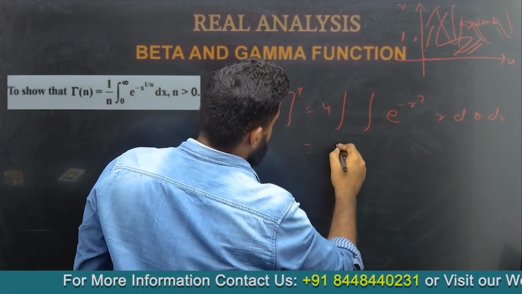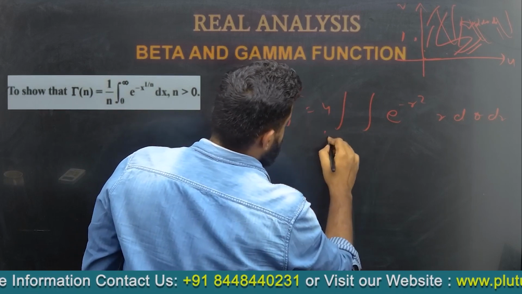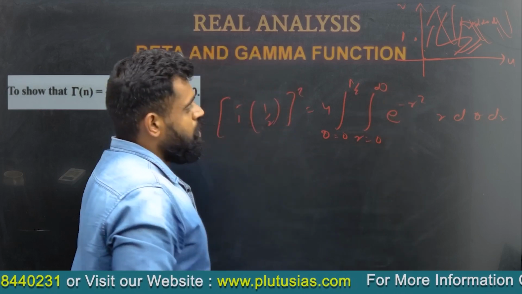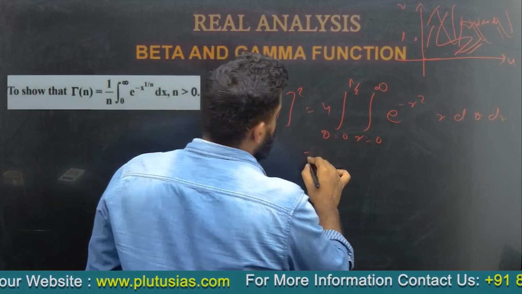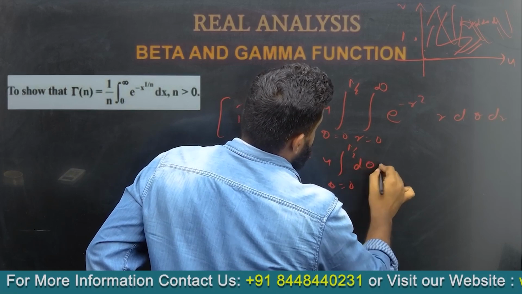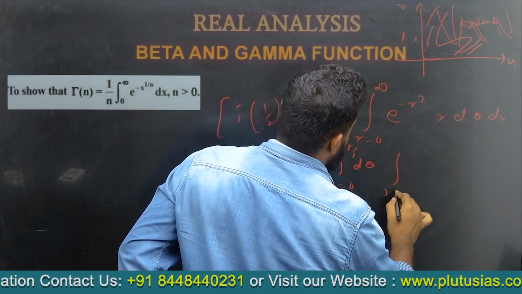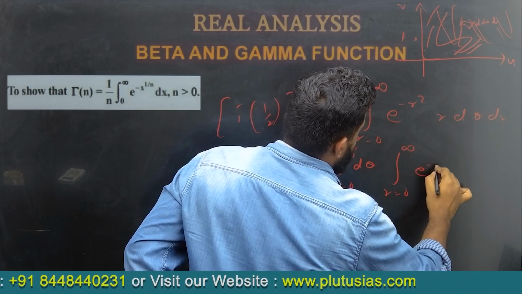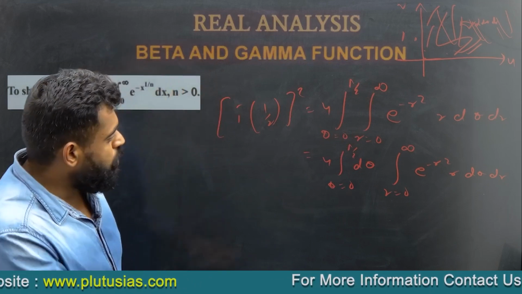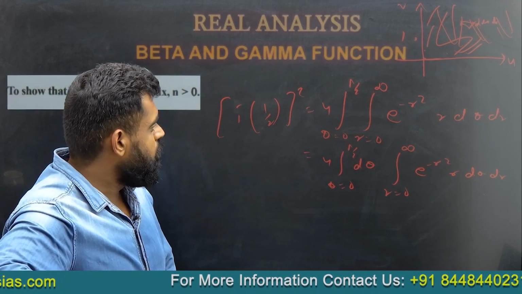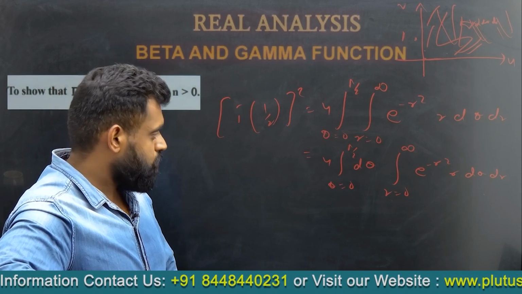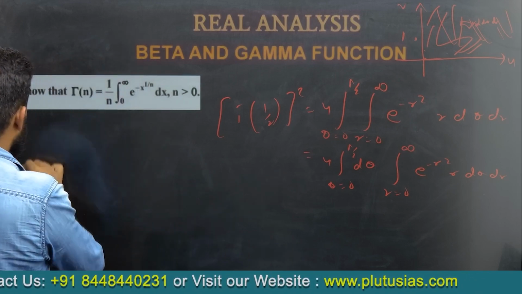So theta is equal to 0 to pi by 2, and r is equal to 0 to infinity. Solving ahead, 4 times the integral of theta from 0 to pi by 2 d theta, and r from 0 to infinity e to the power minus r square r d theta dr. Okay, so if we put r square to be t, I put it here in the rough work.